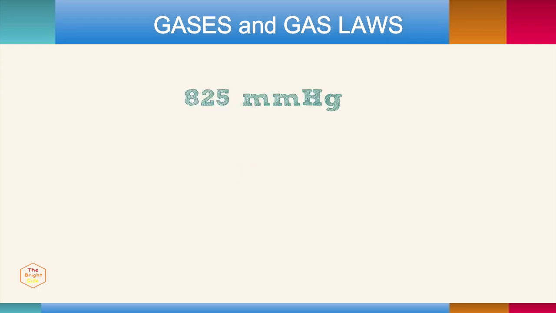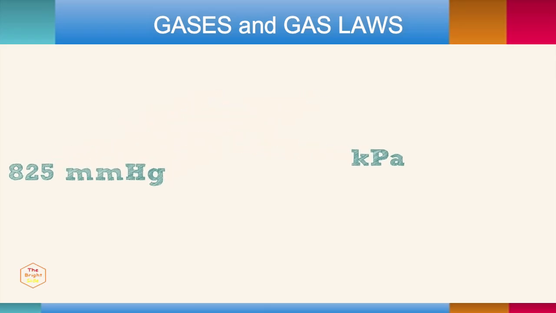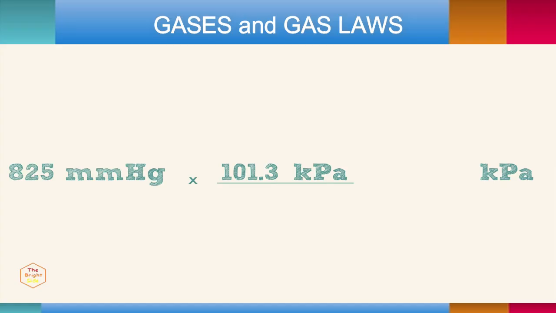If you had 825 millimeters of mercury and you needed to know how many kilopascals you had, you could use dimensional analysis to solve this. Start with what you're given and put kilopascals as your answer units. Knowing that there are 101.3 kilopascals when there are 760 millimeters of mercury, you can set up a conversion factor. And the answer is 110 kilopascals.